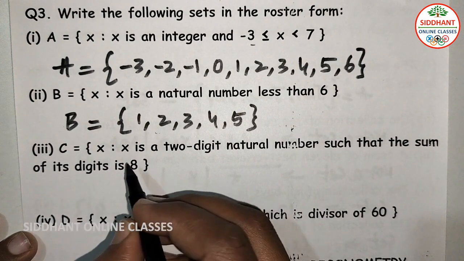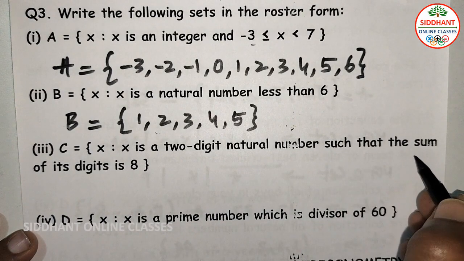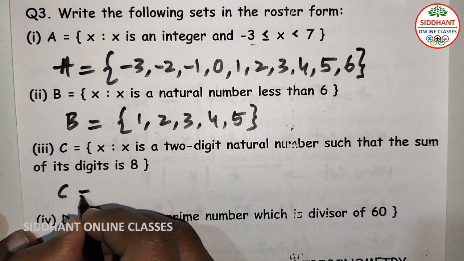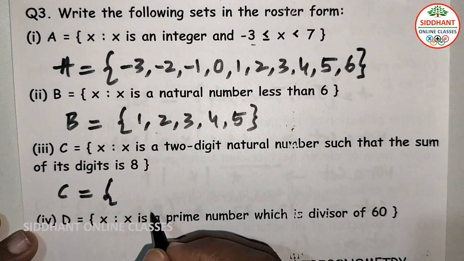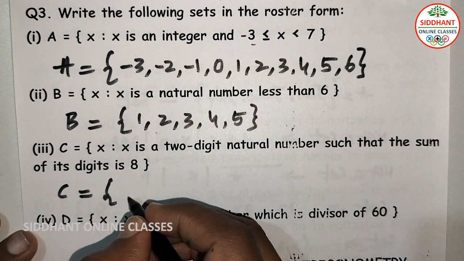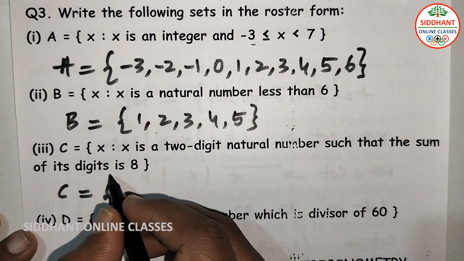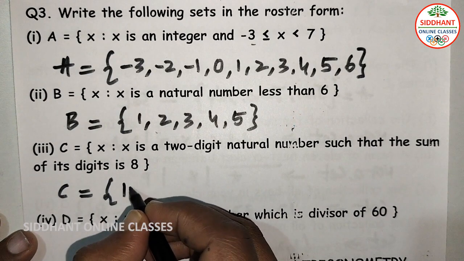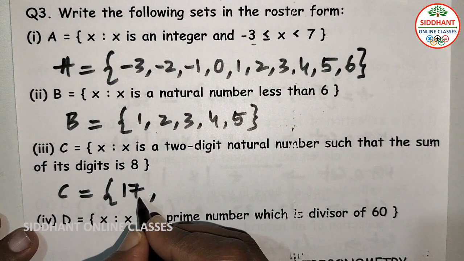Third one, C is the set of x such that x is a 2-digit natural number and the sum of its digits is 8. So when you write 2-digit numbers, 11 gives 1 plus 1, which is 2. 14 gives 1 plus 4, which is 5. So we have to find the numbers such that when you add the two digits, the sum should be 8. So first 17 will come, 1 plus 7 which is 8.